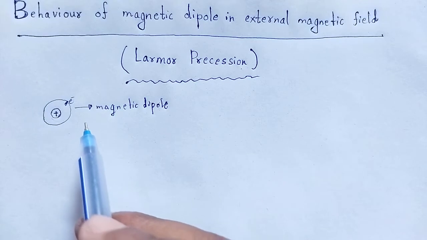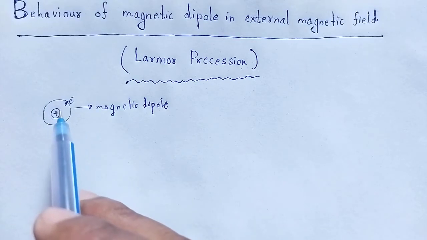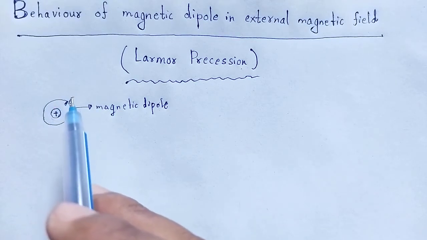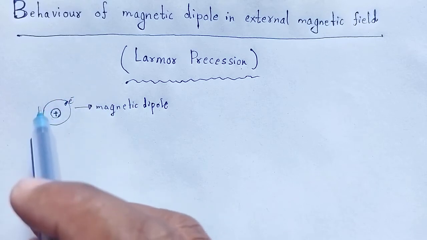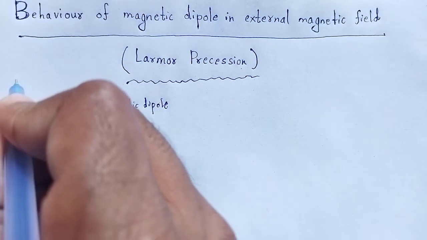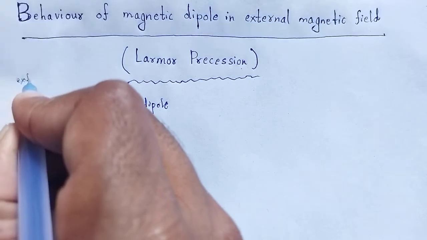When the atom is kept in an external magnetic field,